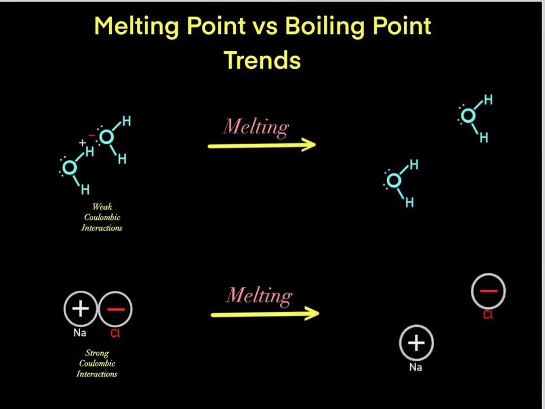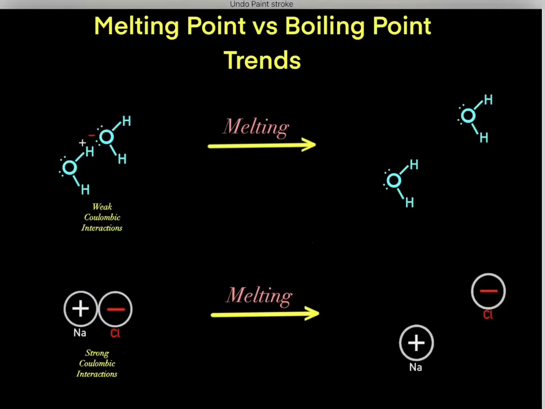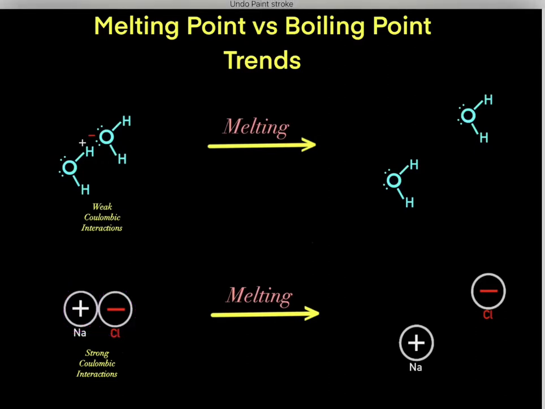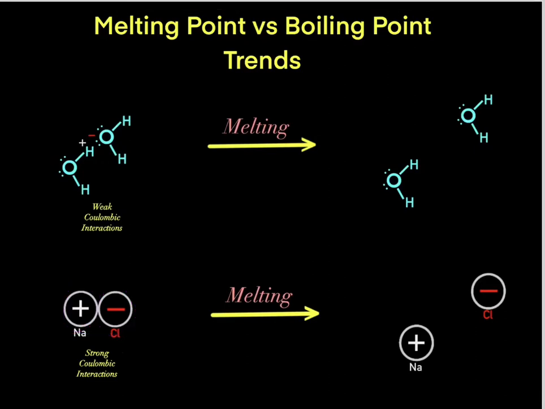For example, we could have water where we have these partial charges, this partial positive charge and this partial negative charge. However, we could also have sodium chloride, which has these ionic interactions with a large positive charge and a large negative charge, with these stronger Coulombic interactions. So remember what we learned.